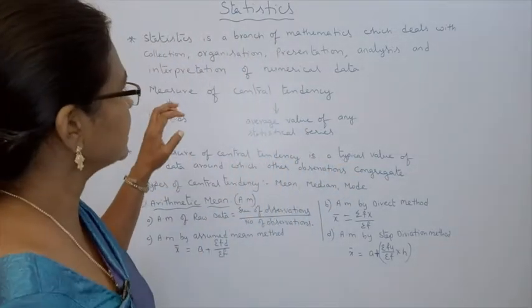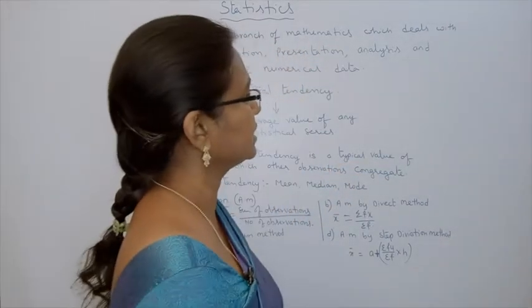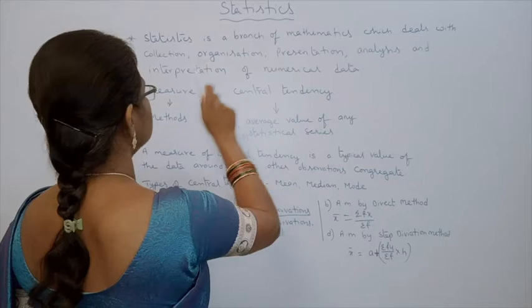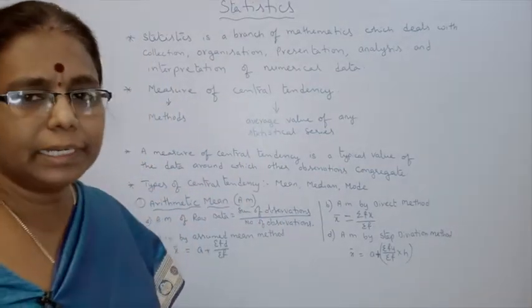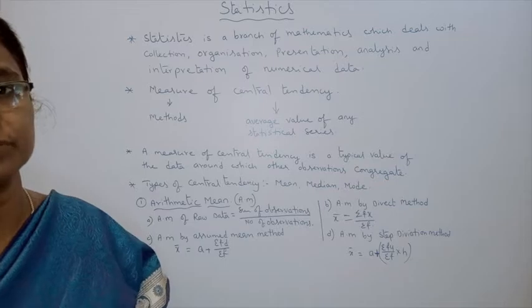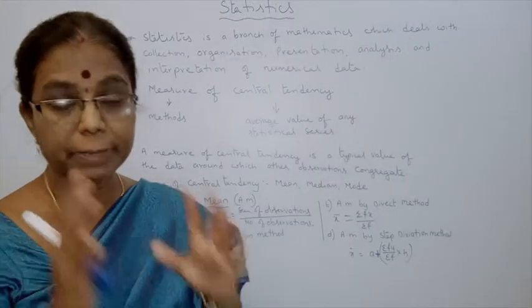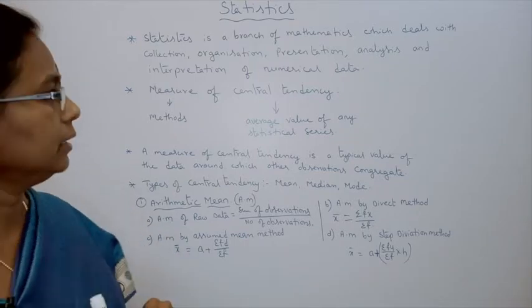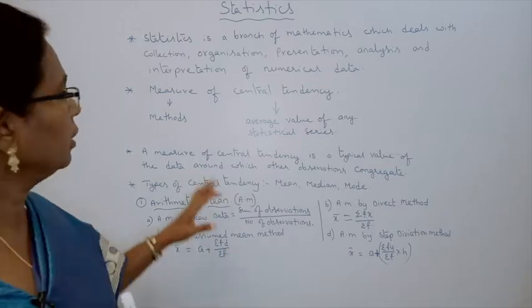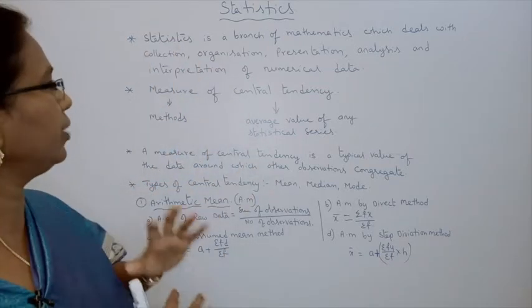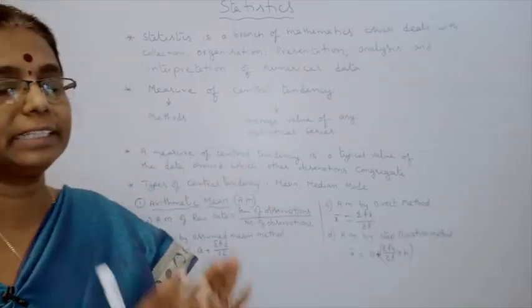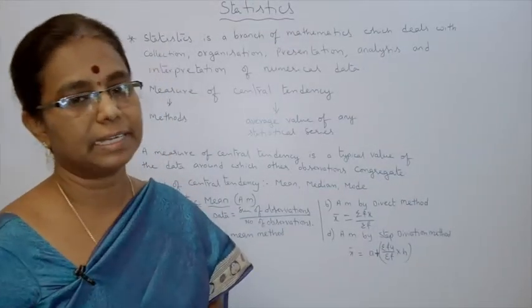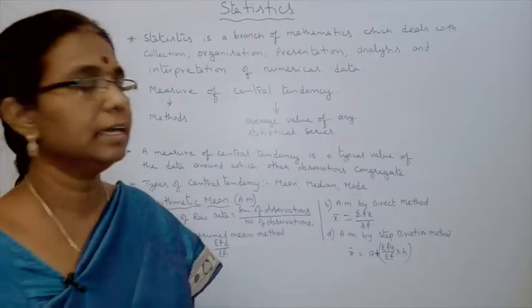Now, what is statistics? Statistics is a branch of mathematics which deals with collection, organization, presentation, analysis, interpretation of numerical data. Data means what? Information, collection of information for a definite purpose, like a collection of information for a definite topic. Now how do we organize? First we have to collect the data, then organize, then analysis and interpretation. That is called statistics. This is the most important in our life.